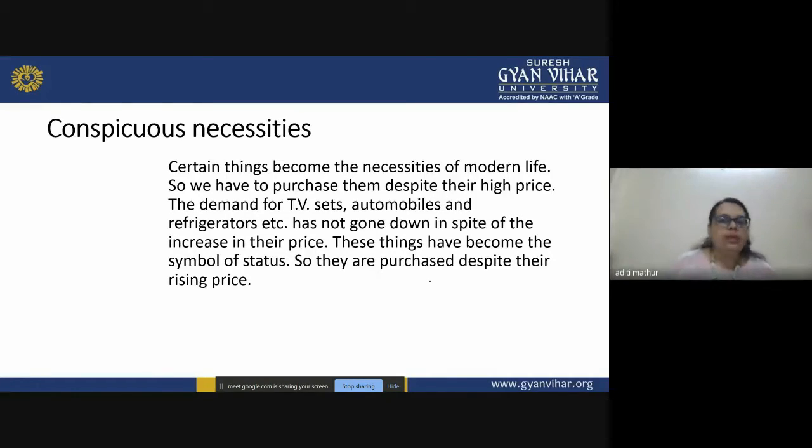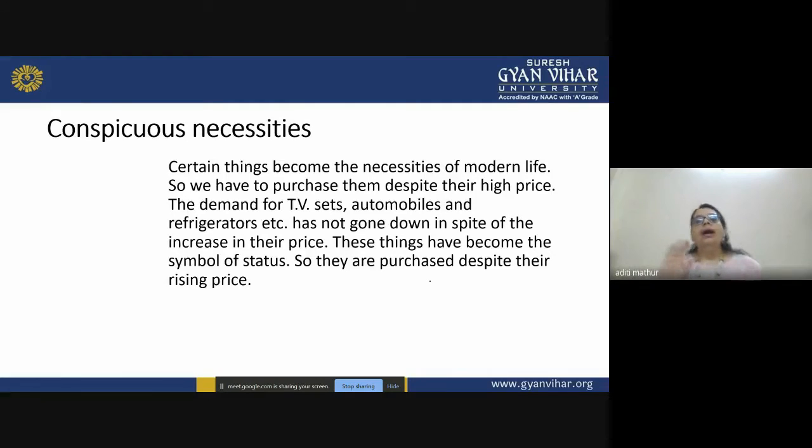They might be a TV, they might be a refrigerator, right? Generally your mothers want to have a properly functioning, good spacious refrigerator, because they need it in the kitchen, right? A proper TV, ACs are nowadays a basic necessity. So they are becoming necessary items. And even if the prices of these items increase, the demand will also increase.